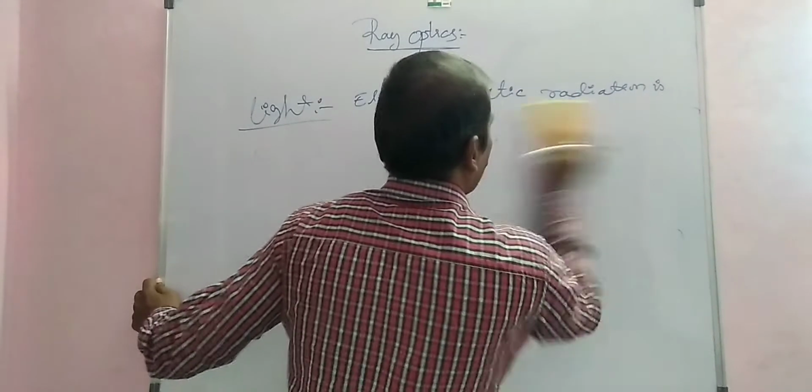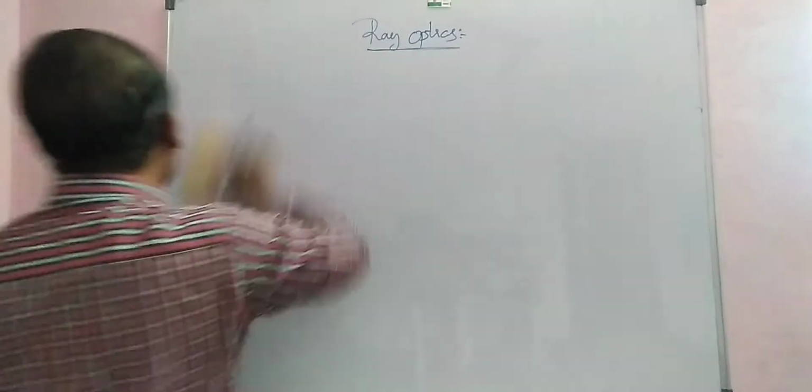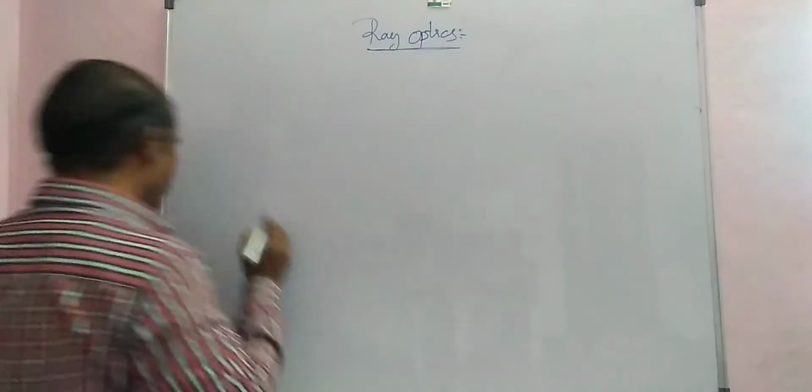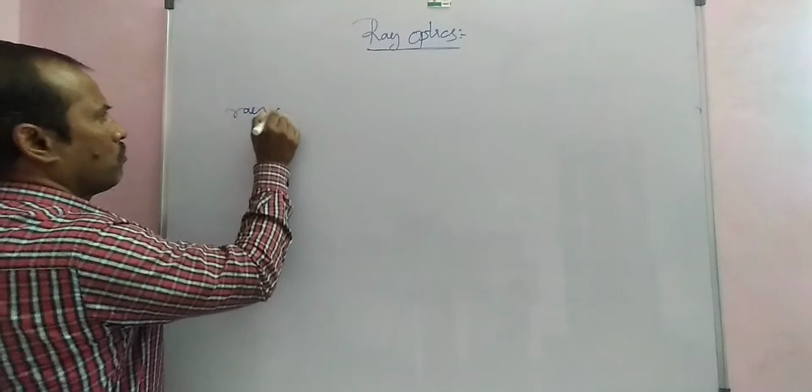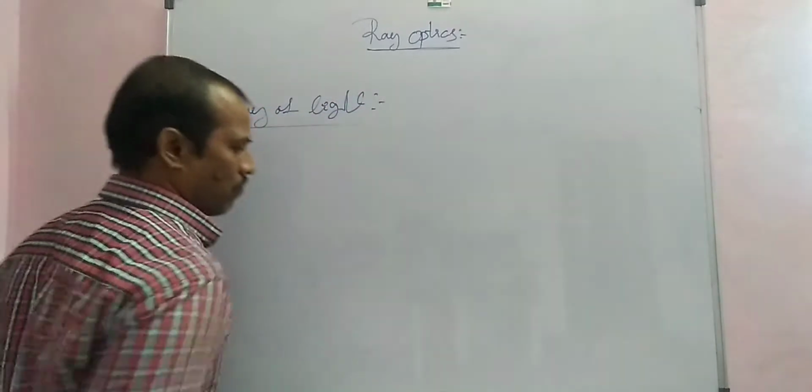A light wave can be considered as traveling from one point to another point along the straight line joining them. This path is called a ray of light. This is the statement of ray of light.